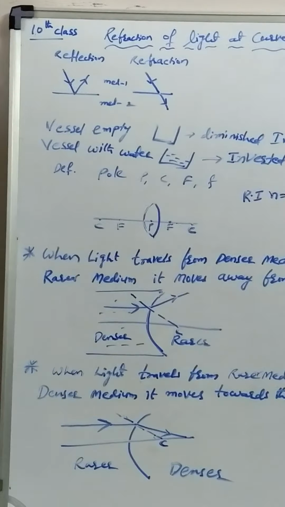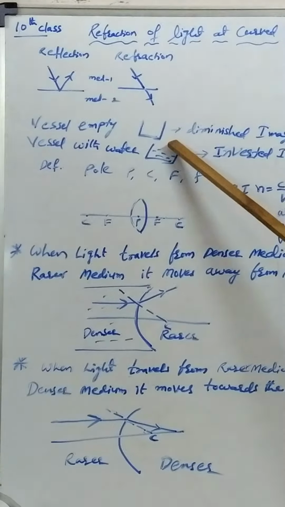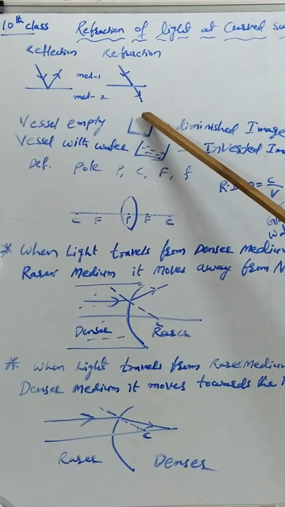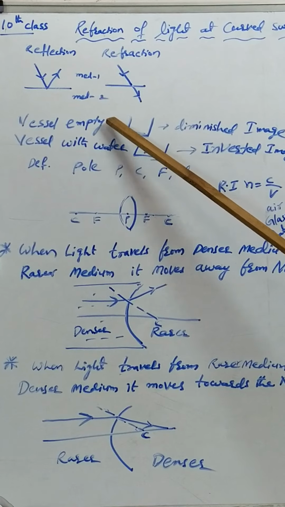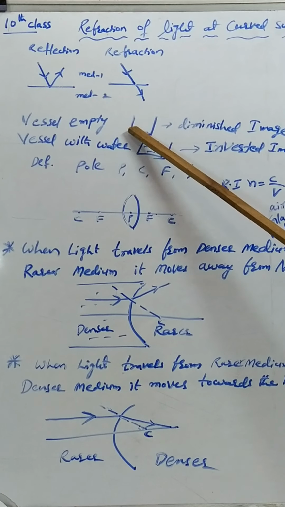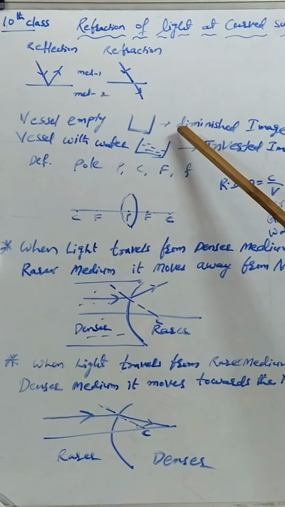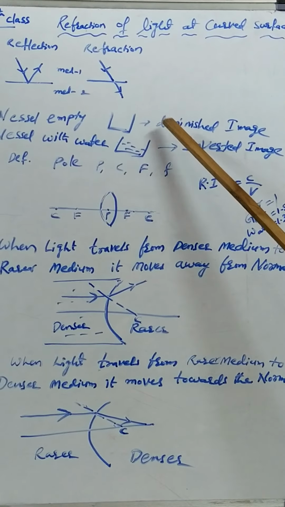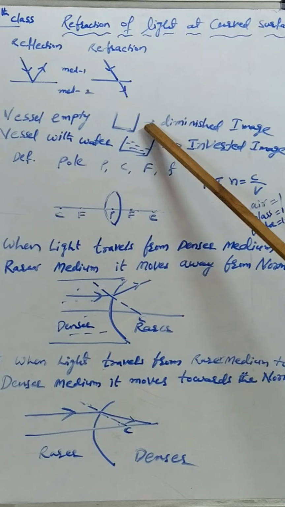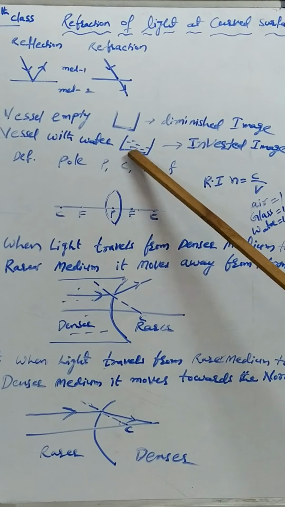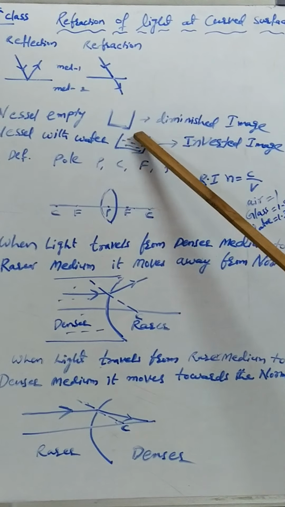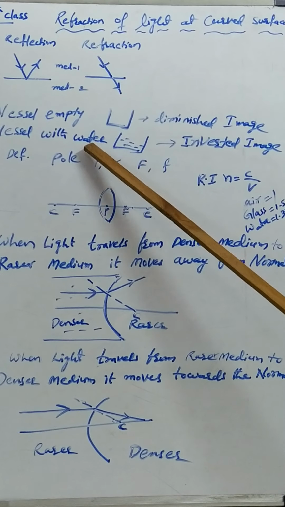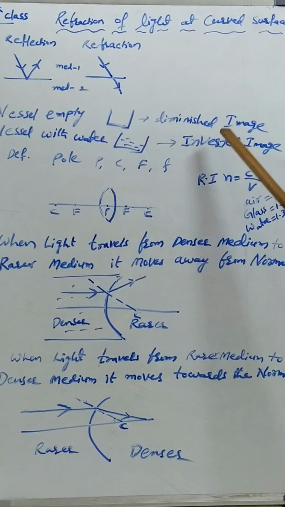Before going deeply into the lesson and topics, here is an example. If possible, read the book. Let this be an empty vessel. Empty vessel means there is no substance present in it. When light moves through this empty vessel, we observe a diminished image of the object. If you place an object here, you will see its diminished image here. Now if you fill the vessel with water and place an object here, you will see its inverted image here.